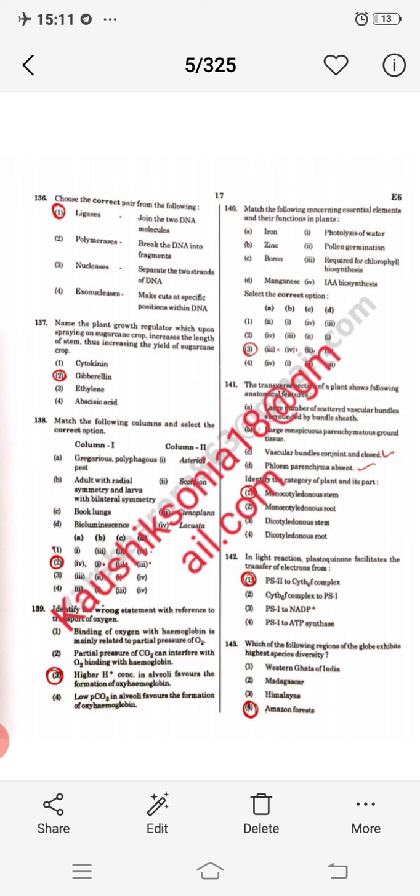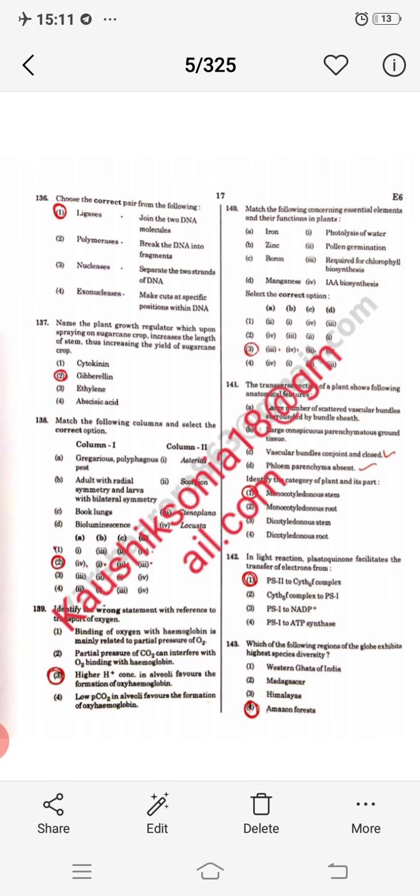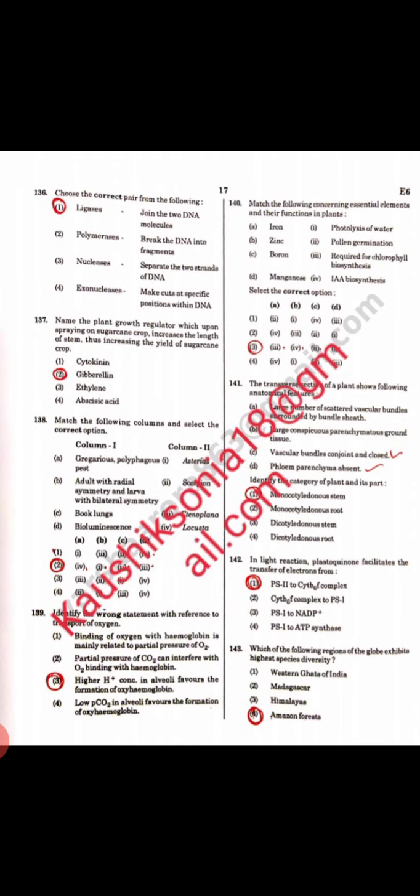So all these define the characteristics of monocot stem. Next question, in light reaction plastoquinone PQ facilitates the transfer of electron from photosystem 2 to cytochrome B6 complex. This question is related to electron transport chain in chloroplast. Next, which of the following regions of globe exhibits high species diversity?